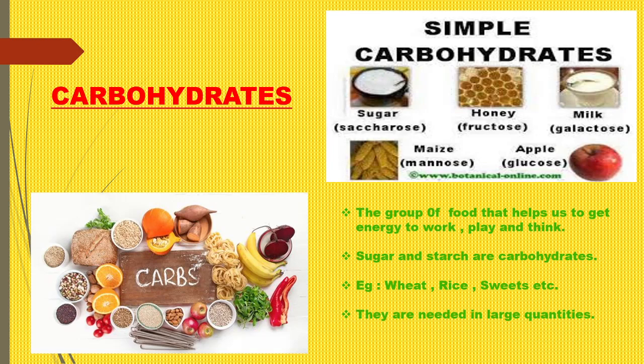Okay, so what is carbohydrate? It is the group of food that helps us to get energy to work, to play, to think. That means all these activities are initiated by carbohydrate. Next, sugar and starch are also carbohydrates. Whatever carbohydrate we take, ultimately it transforms into sugar, and ultimately these sugar substances are absorbed by our body. So sugar substances are also present in carbohydrate.